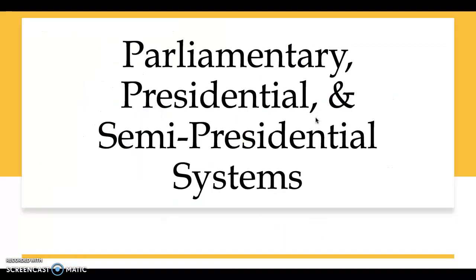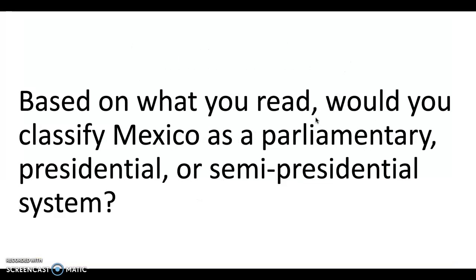So what do we mean when we say parliamentary, presidential, and semi-presidential systems? Really what we're talking about and what we're focusing on are democratic forms of government. The United Kingdom, Nigeria, Mexico, and to some extent Russia, since Russia does have some democratic political institutions in place, even though much of that power has been usurped by the president, Vladimir Putin.